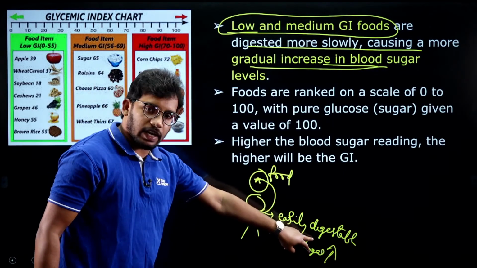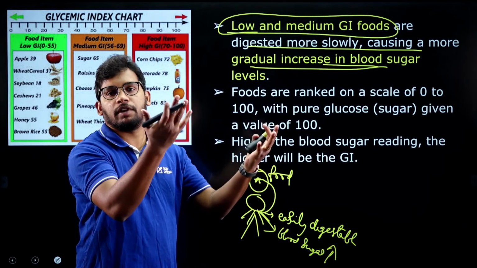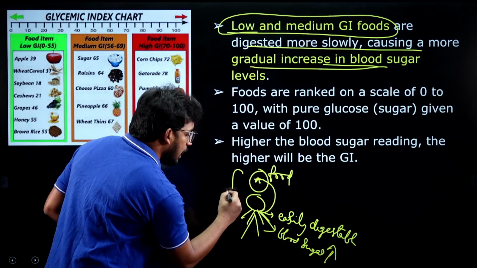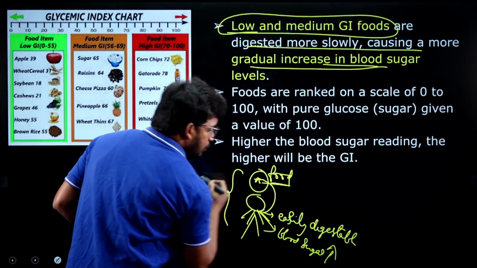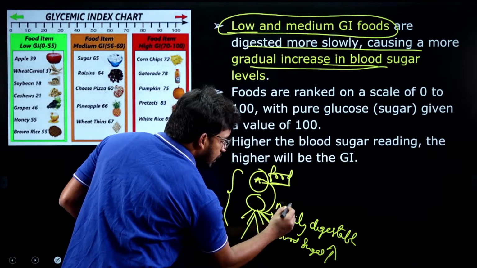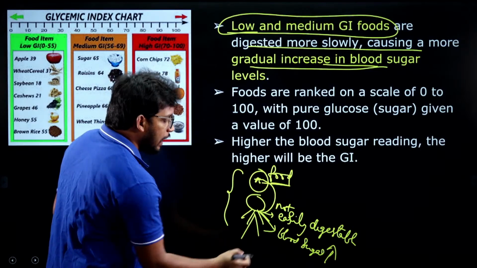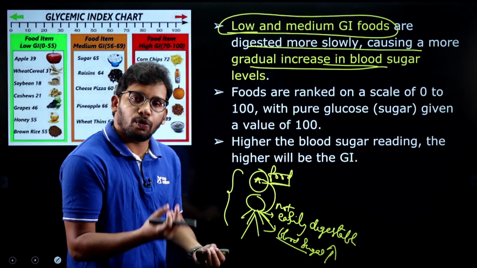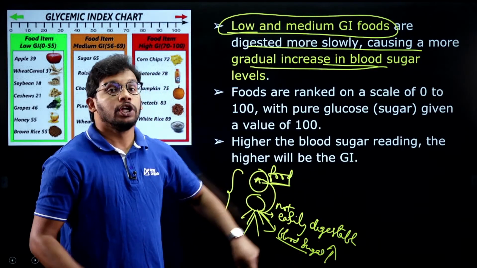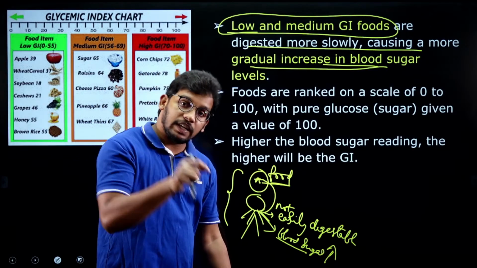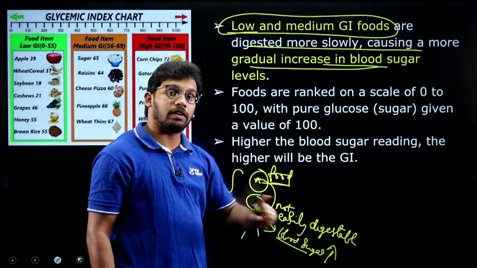Consuming food that is easily digestible leads to the immediate production of blood sugar. So blood sugar will rise. That is called the high glycemic index. And the other one, low glycemic index, means the food is consumed but is not easily digestible. It will be digested slowly over a few hours, and blood sugars are released slowly over time. It is not a sudden increase in sugar levels. So if you consume foods which are easily digestible with high carbohydrates, the glycemic index is high and your sugar levels will increase.